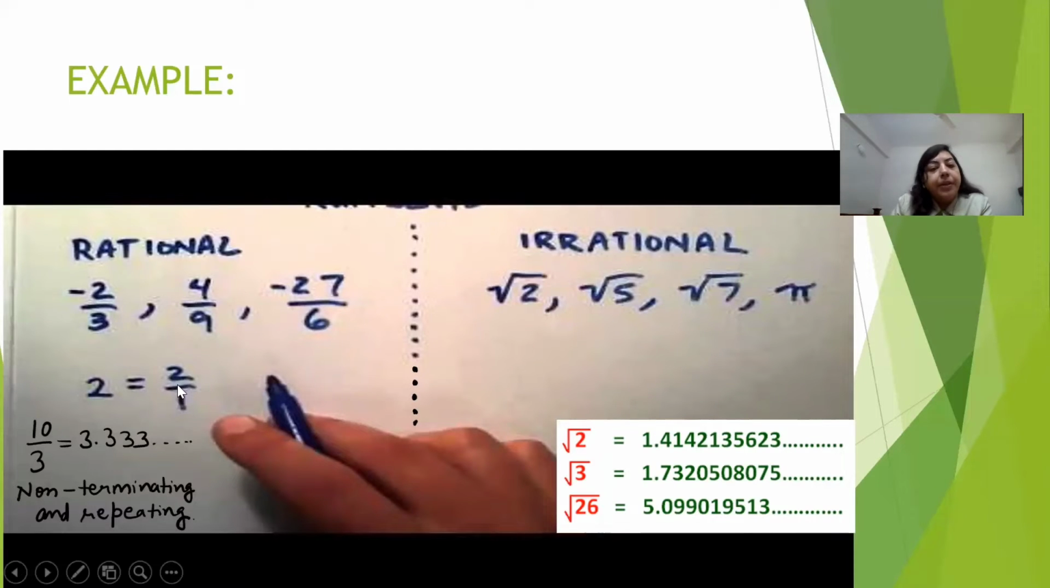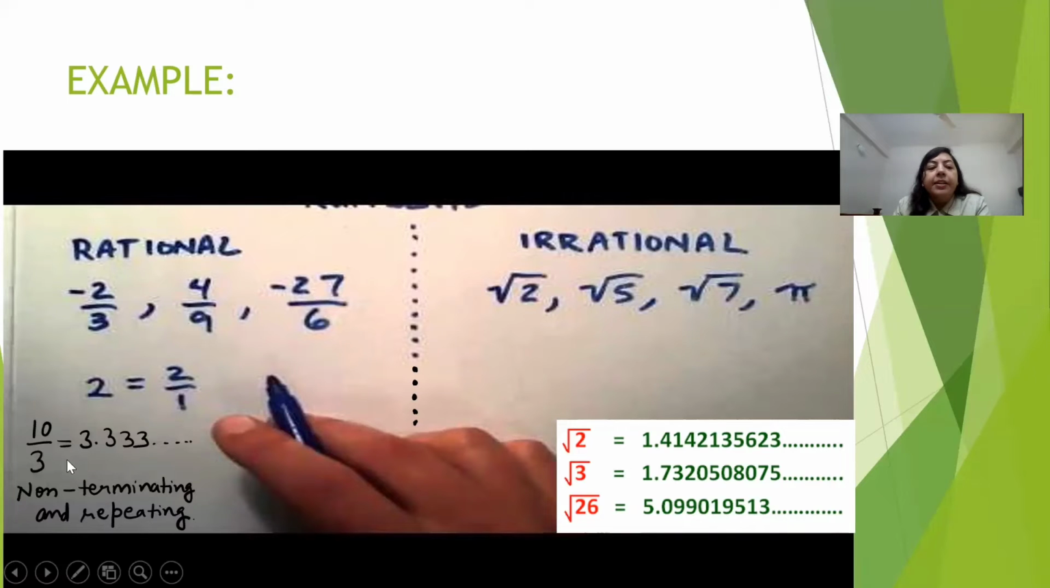As I told before, rational numbers include fractions with denominator not equal to 0. So it includes numbers like minus 2 upon 3, 4 upon 9, minus 27 upon 6. It also includes the whole numbers like 2, because 2 can be written as 2 upon 1. It also includes the negative numbers like minus 18, because minus 18 can also be written as minus 18 upon 1. Apart from this, rational numbers also include numbers like 10 upon 3. We can see that it's in the form of a fraction.